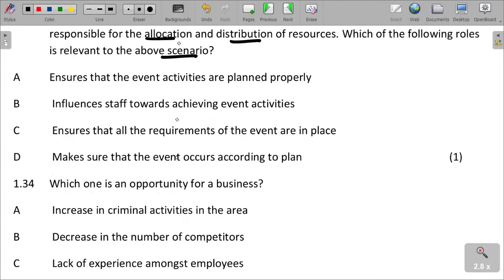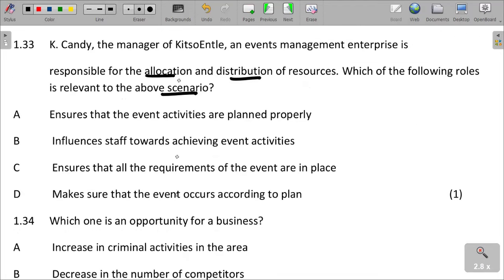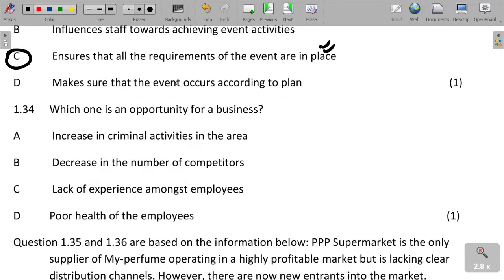Allocation and distribution of resources is relevant to ensuring that all the requirements of the events are in place. That is allocation and distribution of resources.